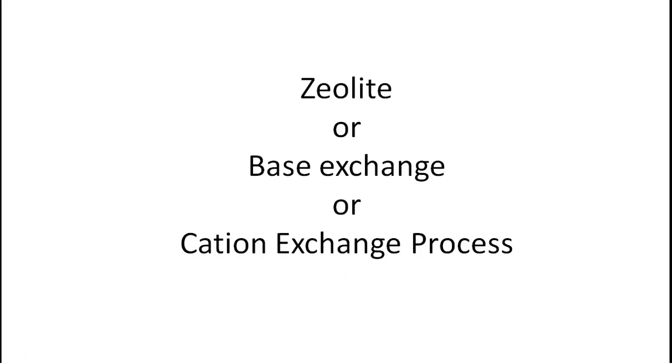If I need something, what do I do? I give whatever I have, say rice, to some other person and he will give whatever is required for me. That is called a barter system. The same way, this base exchange process is also like a barter system. We don't want Ca and Mg because they cause hardness in the water. We give Ca and Mg to someone and someone will give us some positive ions, cations, and it will be satisfactory both ways. That is called the base exchange or cation exchange process.